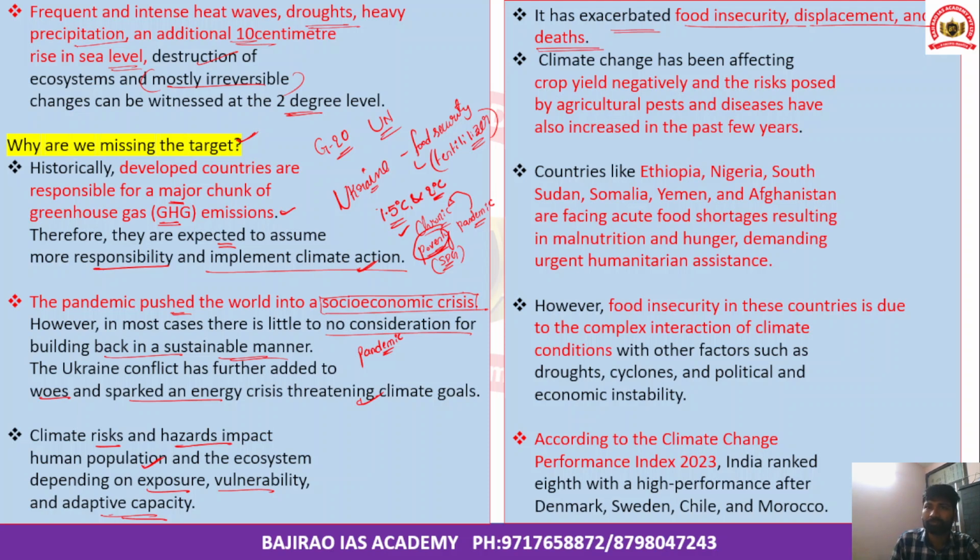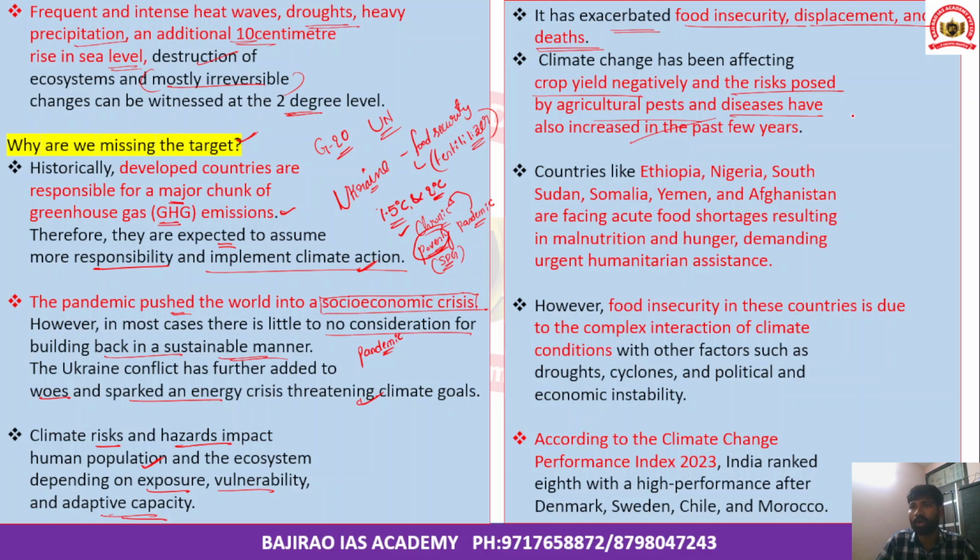Right. So climate change has been affecting crop yield negatively, and there are also risks posed by agricultural pests and diseases, which have been increasing over the past few years. There has been a significant increase in the pests and diseases affecting the crops.